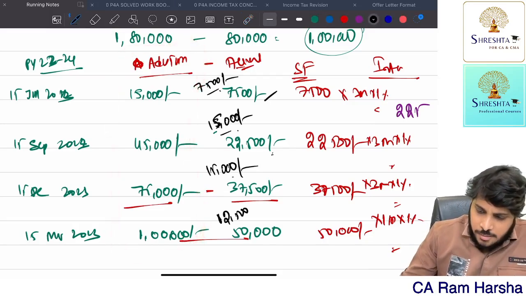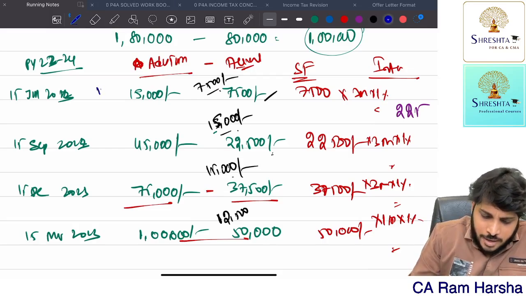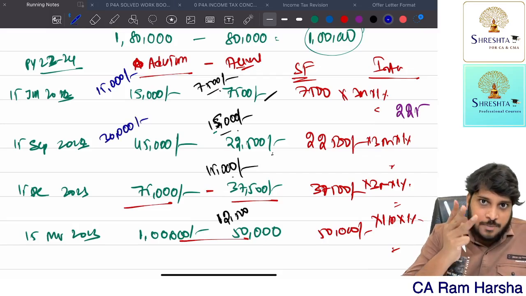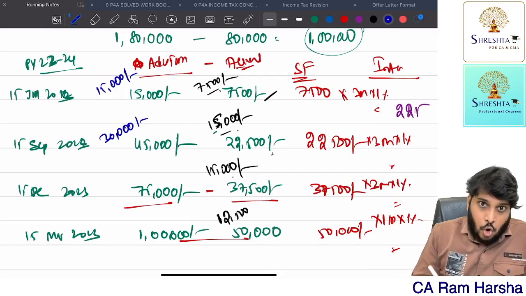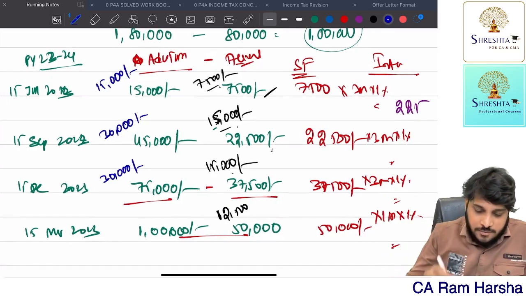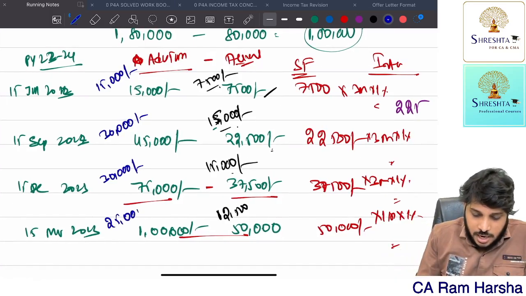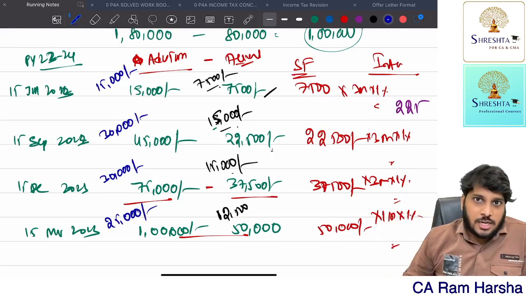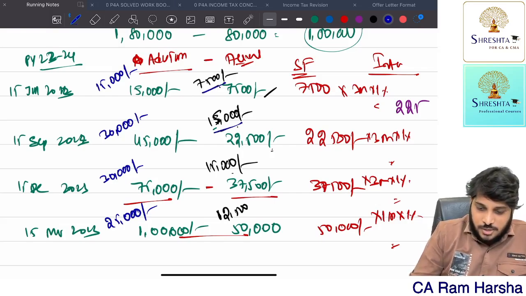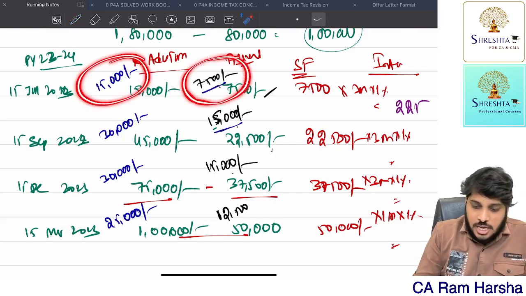Now let us look at it based on advance tax liability. As per the liability, how must he be paying? First installment he should pay 15. Second installment challan amount should be 30,000, therefore totally 45 will come. Third installment challan will be 30,000, therefore 75 will come. Fourth installment challan will be 25, therefore 1 lakh will come totally. These are the supposed challan amounts, but the actual challan amounts are different.